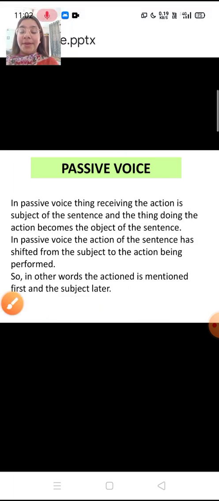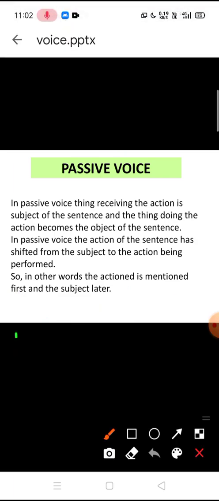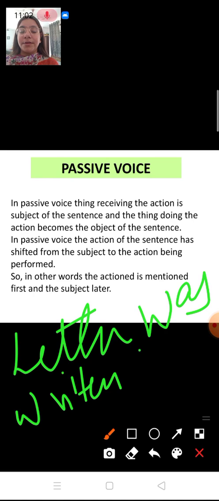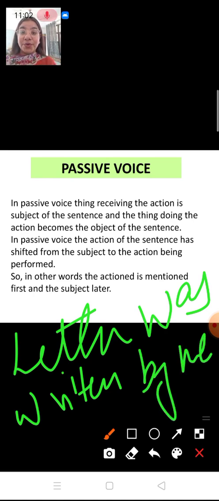The object will come first: letter was written by me. So now you can see that the object becomes the subject and the subject becomes the object in passive voice.